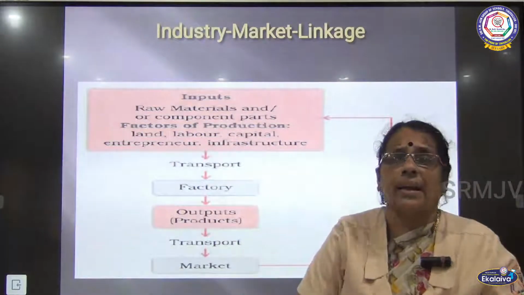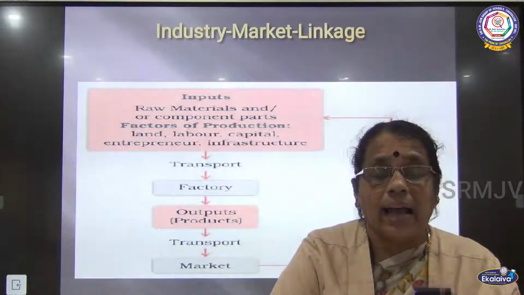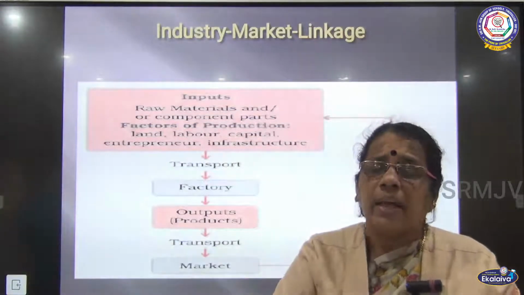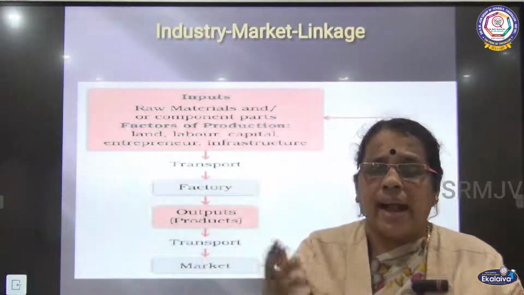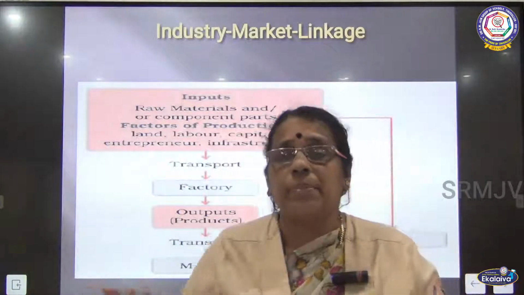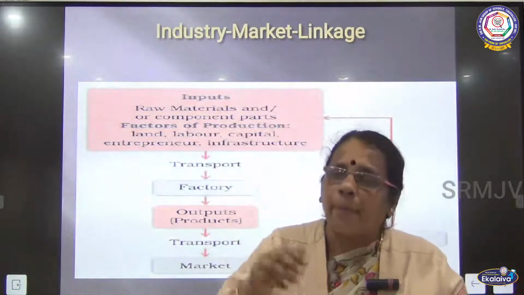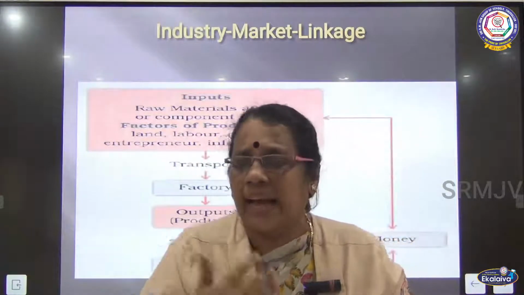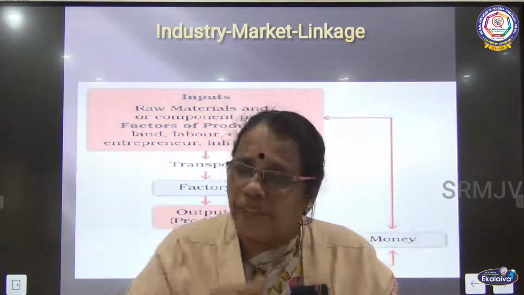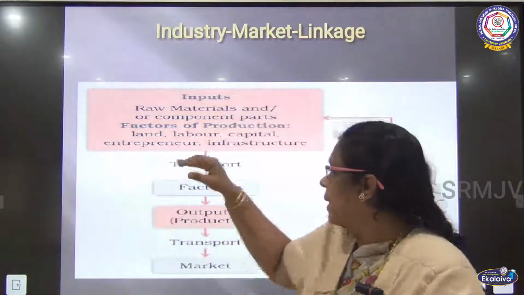Raw materials are greatly required, and other factors of production. I need land, I need labor, I need raw materials, I need capital investment, I need proper infrastructure, and I need an entrepreneur also in order to set up the industry. These are the inputs in the industry. So apart from raw material, I need land, labor facilities, capital investment, infrastructure, and an entrepreneur. All these are inputs in the industry.